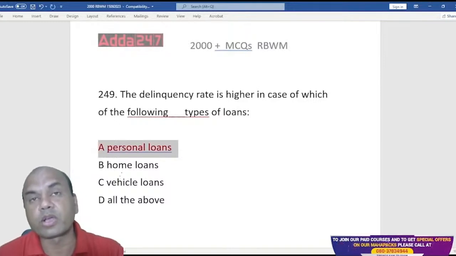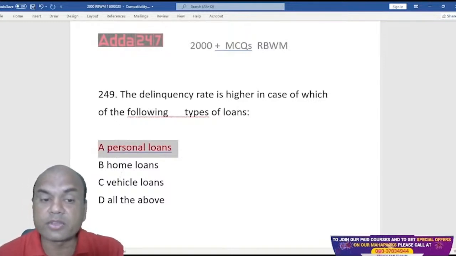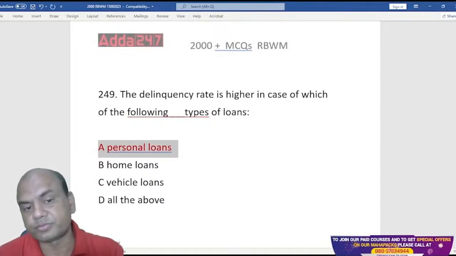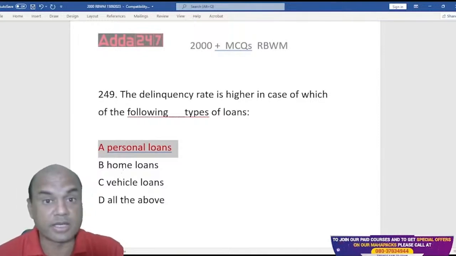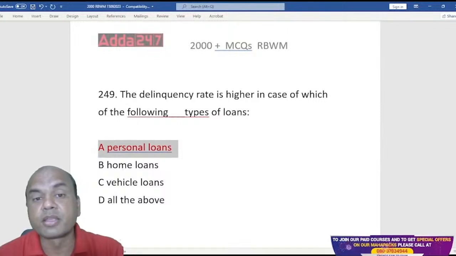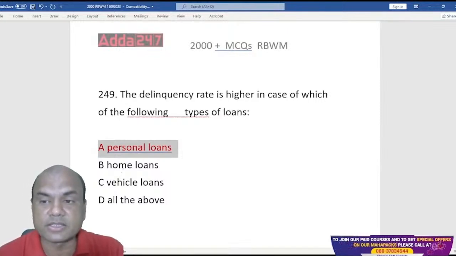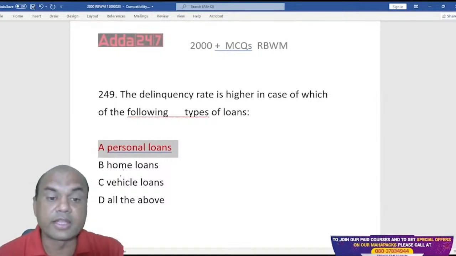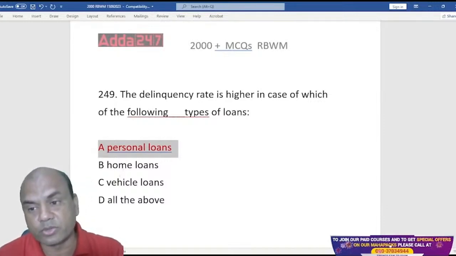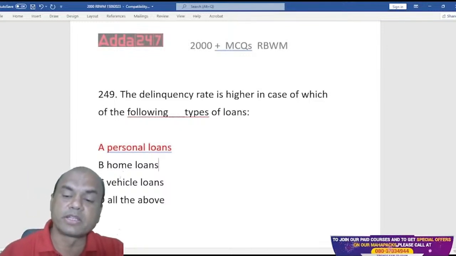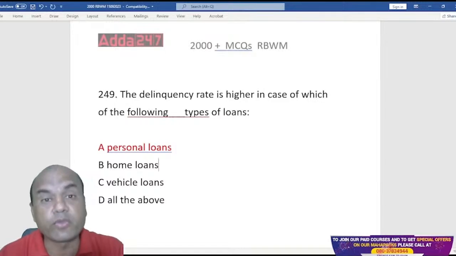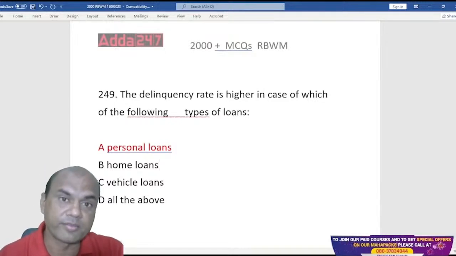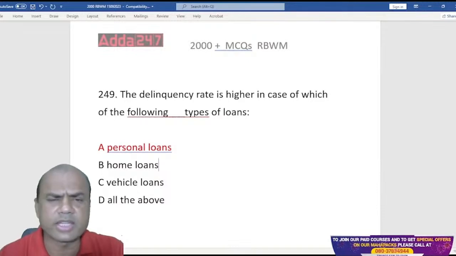Okay, and to counter this, what do we do? To counter this, we always follow the CIBIL score. For a person with a higher CIBIL score, there are fewer chances of default. See, here I am saying chances. It's not that the person will not default. There are fewer chances that the person will default in the case of personal loans with a higher CIBIL score. So in personal loans, we take the help of CIBIL, or nowadays not only CIBIL, there are 3 to 4 agencies. One is CIBIL, second is Equifax, third is TransUnion, and Dun & Bradstreet. So there are various agencies.